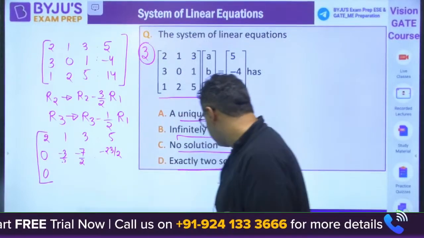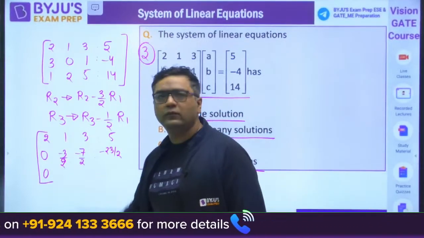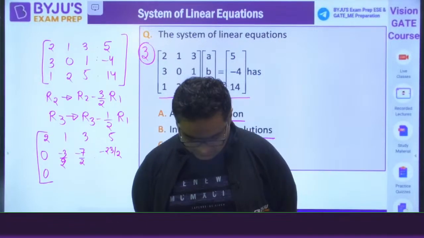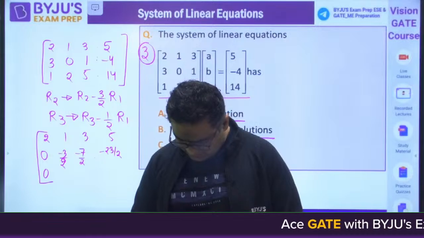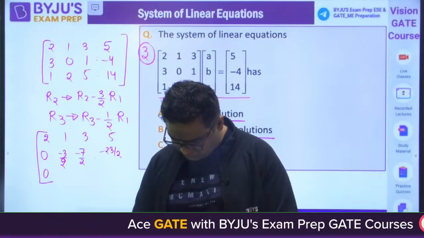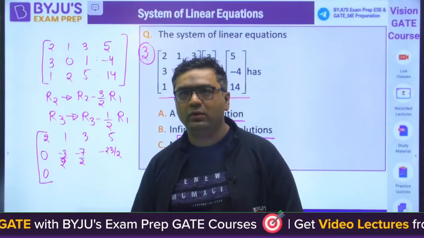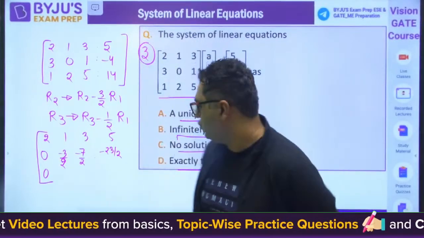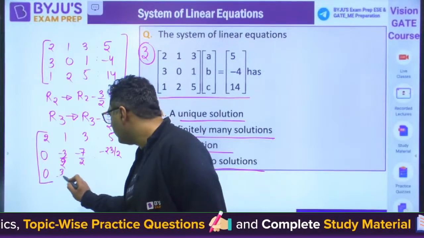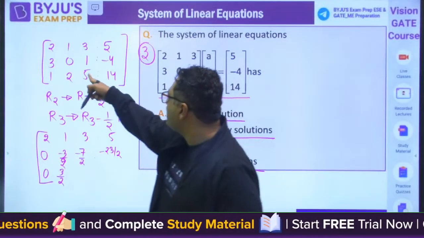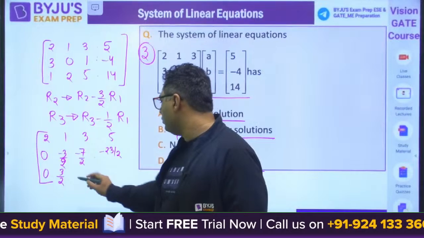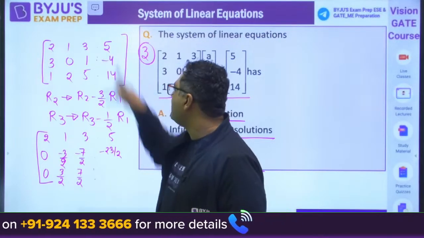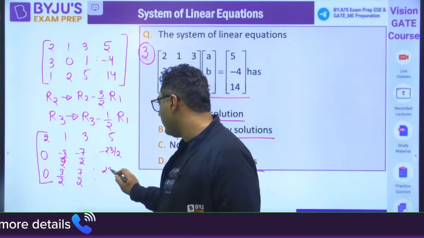Yes, anybody have done it? Okay, unique solution, Bengali Baba is saying. Let me check. I have written the answers for you. So you are saying unique solution. Rishabh is saying infinitely many solutions. So the answer is infinitely many solutions. Here you would be getting 3 by 2. When you will be solving this, 5 minus 1 by 2, you would be getting 7 by 2. Then when you will be having 14 minus 5 by 2, you will be having 23 by 2.